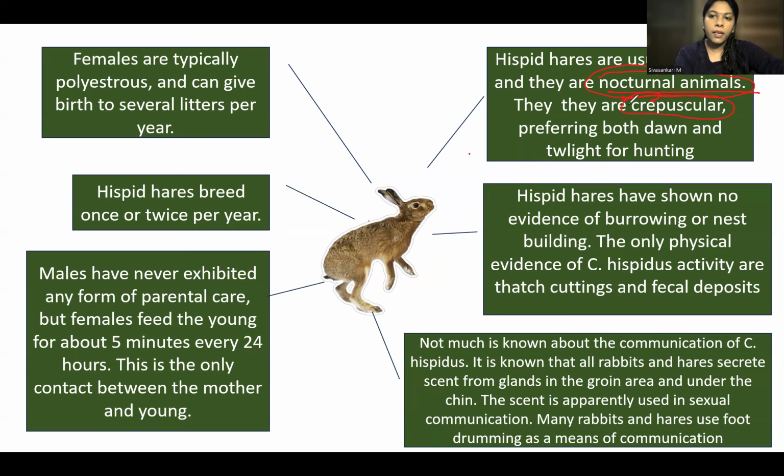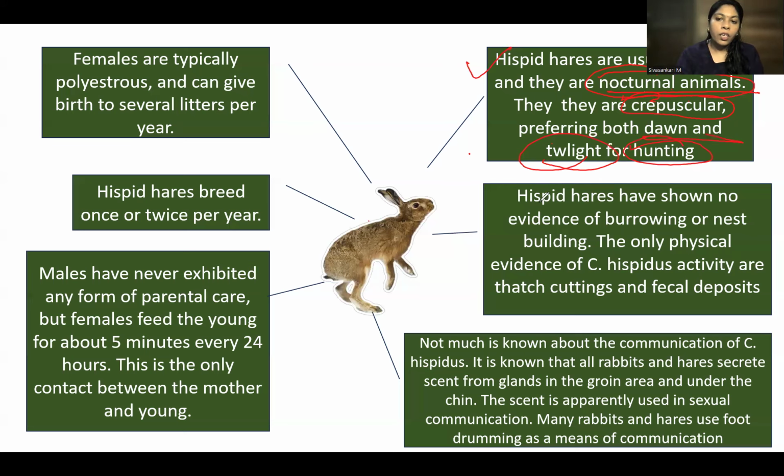What is crepuscular? Two years before, there was a question related to a deer species. They were talking about this particular term, crepuscular. They did not give this word, but they gave that they are very active during dawn and twilight. So this species also goes for food, for eating, only during dawn and twilight. And they are also found during the night time crossing the road, so they are nocturnal in habit.